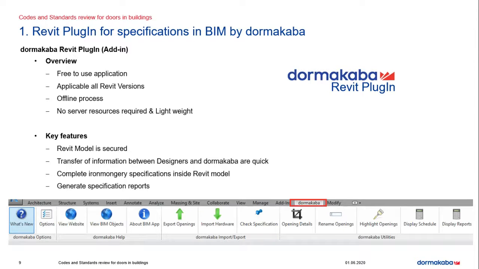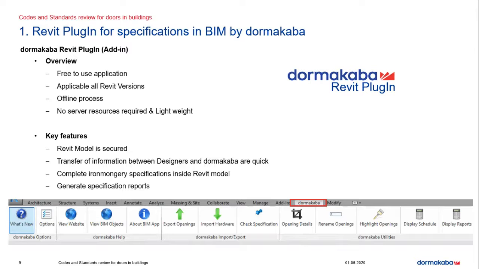And the key features: as it is offline, the Revit model is secure, even if the project is confidential. So the file sharing, as we started discussing earlier, is the major issue in the BIM collaborative working process. In this case, the designers don't need to share the Revit model. It's just import and export of data between the designers and Dormakaba. So the turnaround between designer and Dormakaba is quick. As a result, the complete ironmongery specification we can see inside the Revit model. By clicking each door, we can see all the specification integrated into the model, and we can generate the reports.